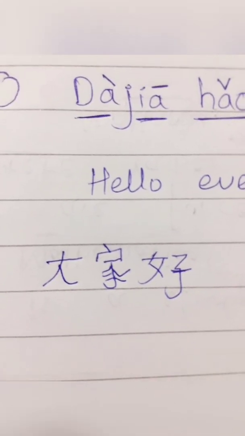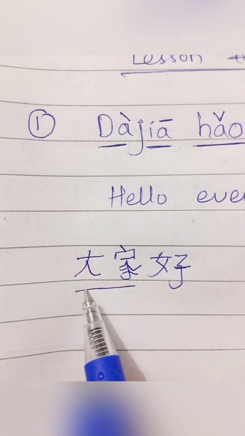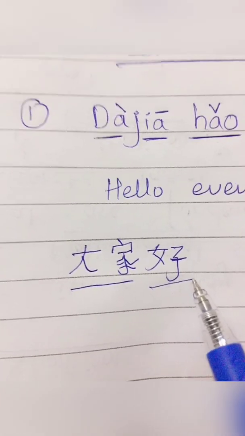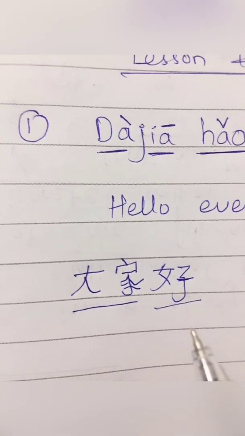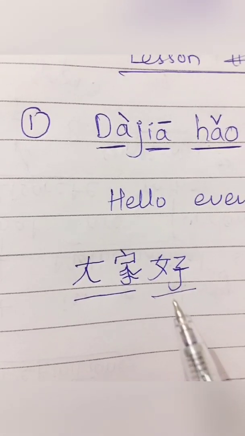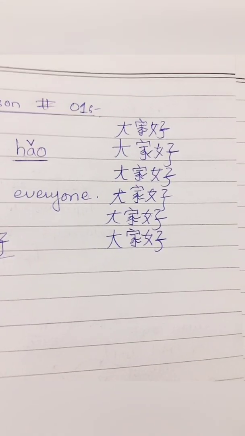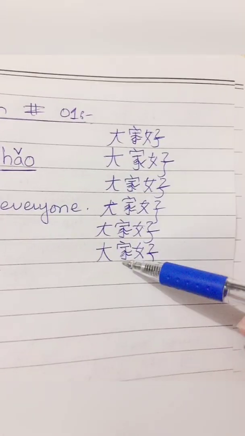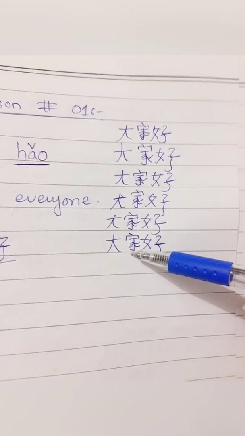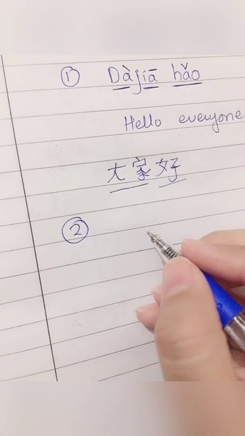Look at these characters: Da, jia, hao. You have to practice these characters a lot so you will be able to write them easily. You have to practice these characters just like this many times, so you will be able to learn Chinese accurately.